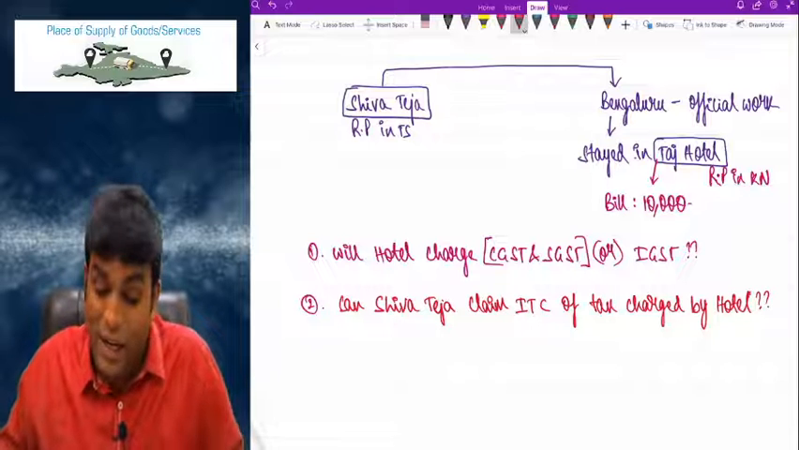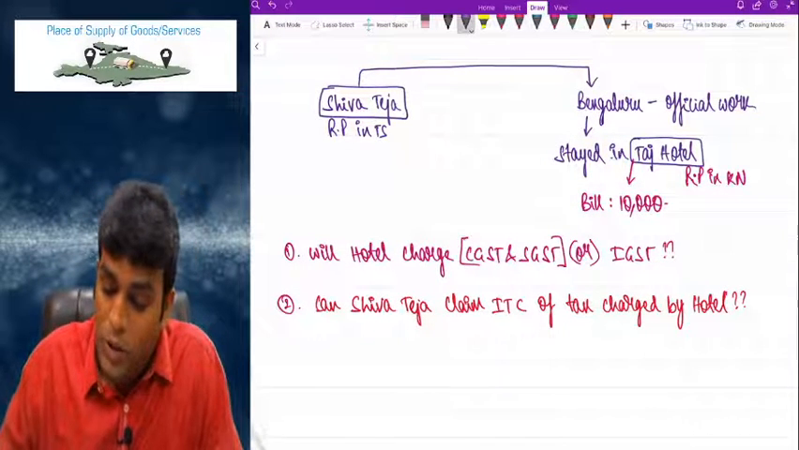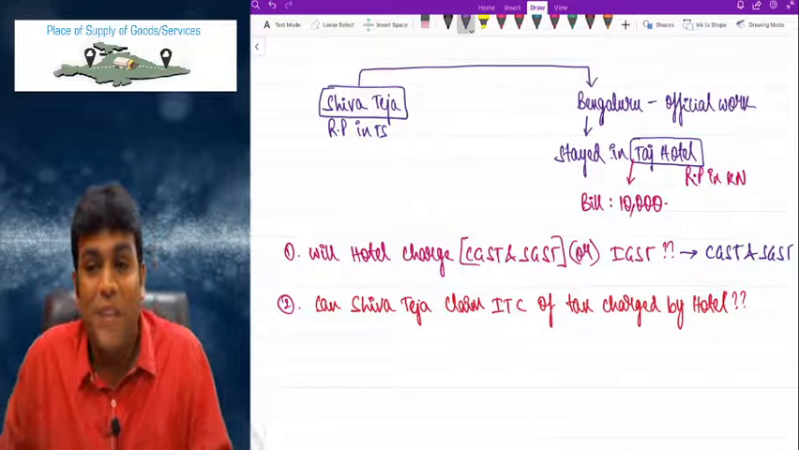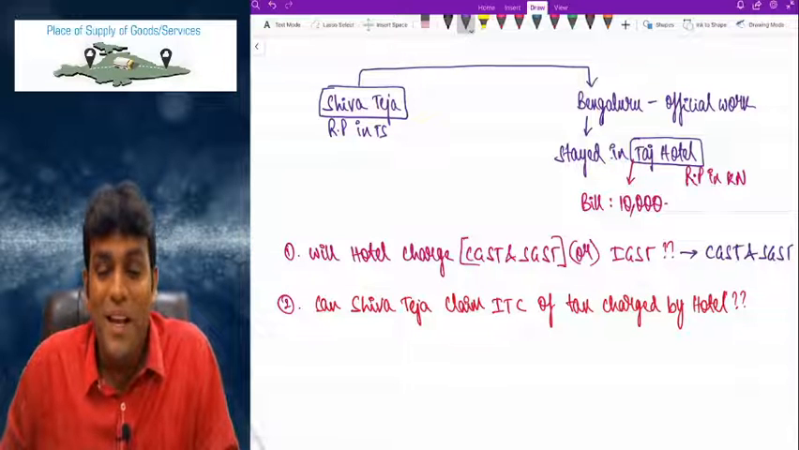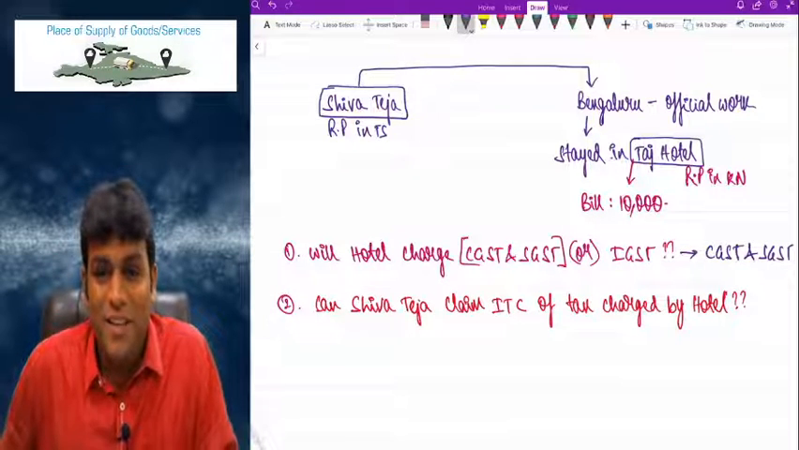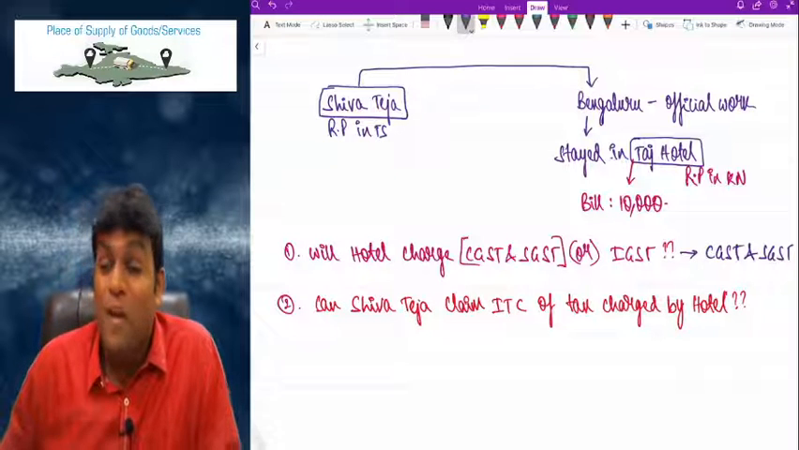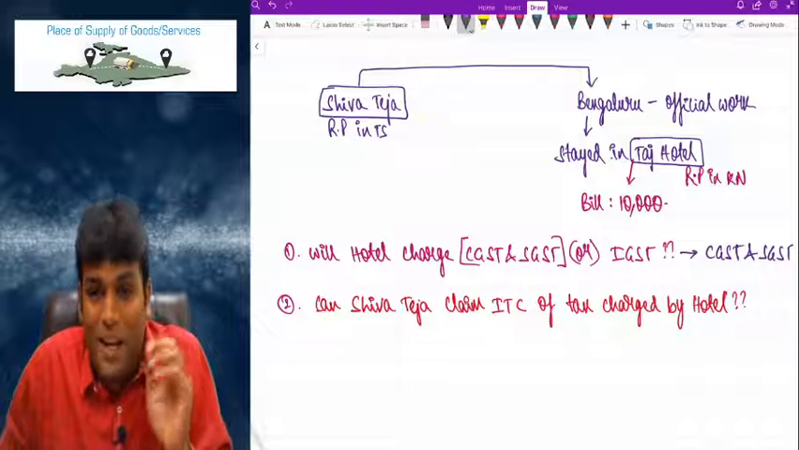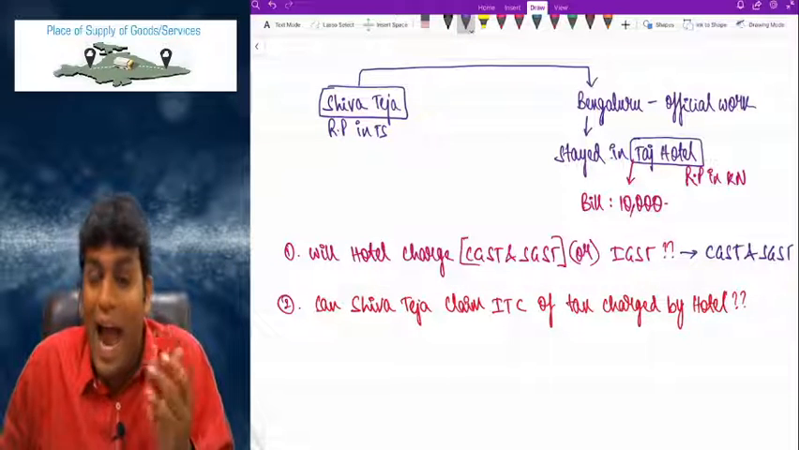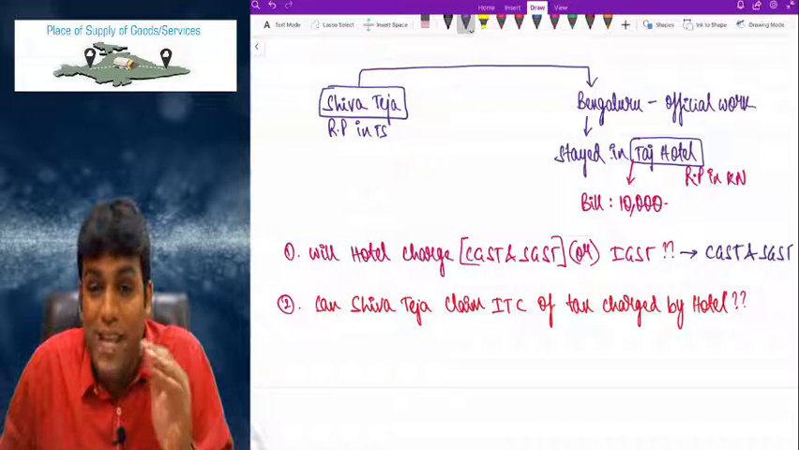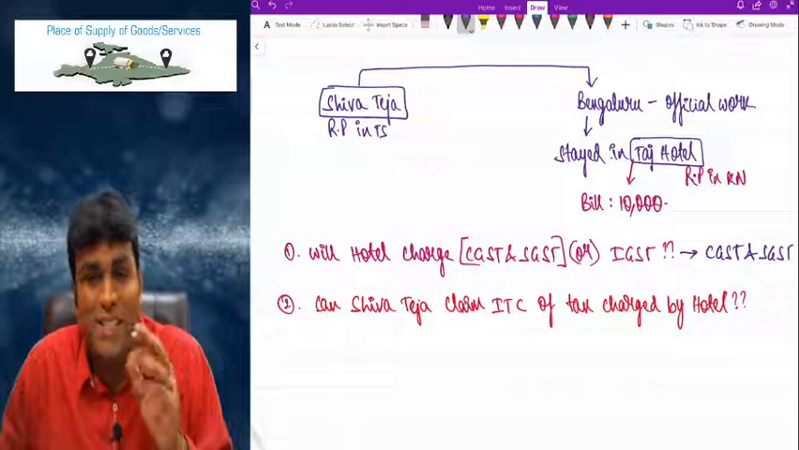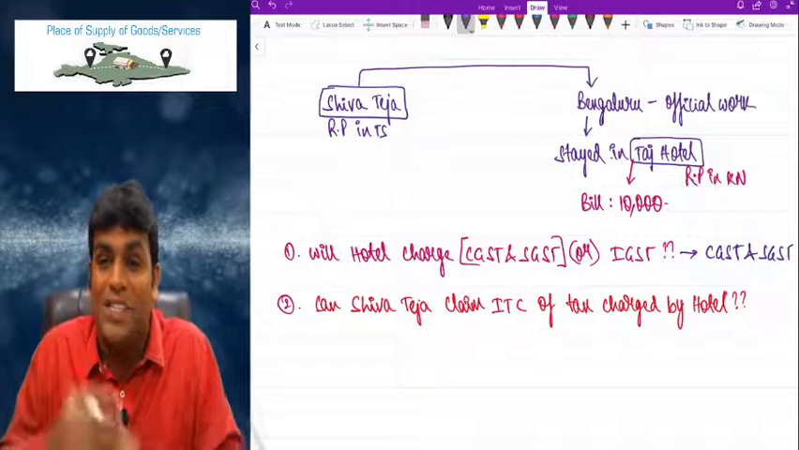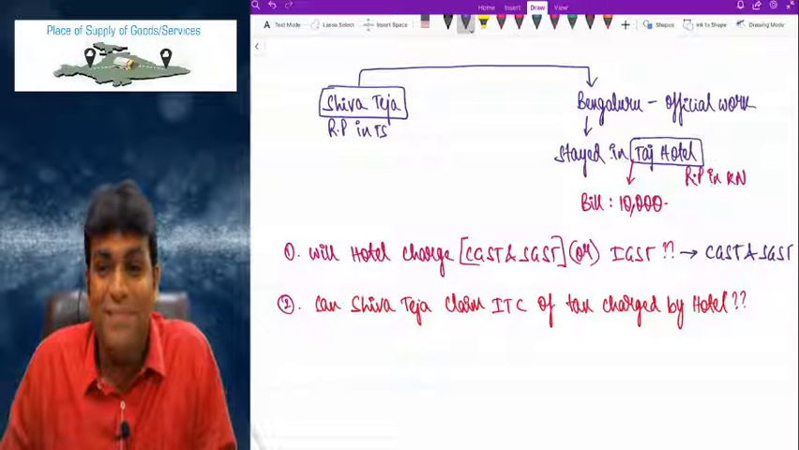First fundamental point, let me clarify to you in this example that hotel will definitely charge CGST and SGST, my dear friends. Hotel will not charge IGST. Now you might get one doubt, sir, why like that? Let me tell you, my dear friends, we have got a concept in IGST Act which says that if the location of supplier and the place of supply both are in same state, we call it as intra-state supply. And if location of supplier and place of supply both are in different state, we call it as interstate supply.